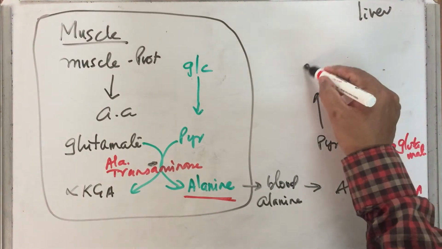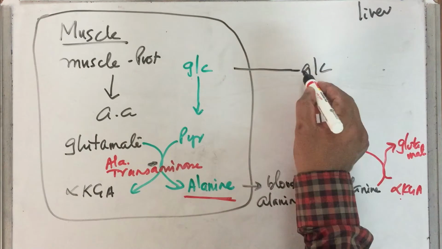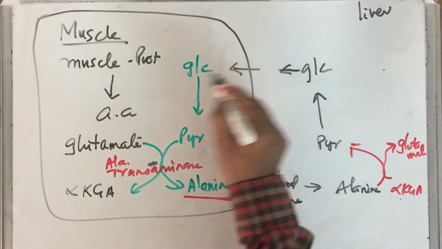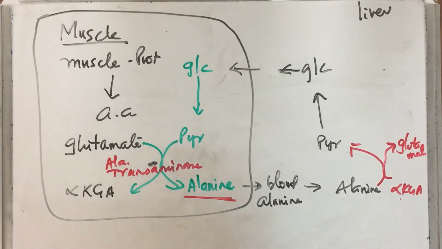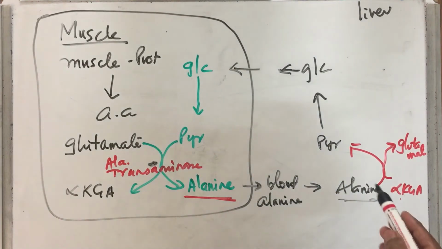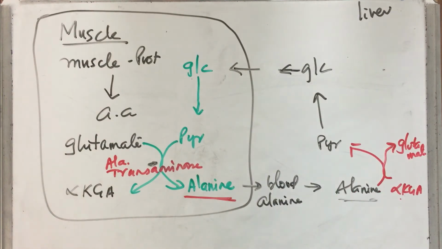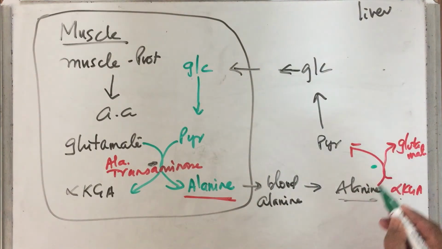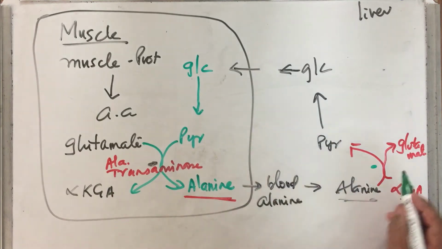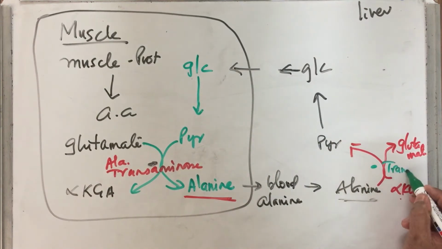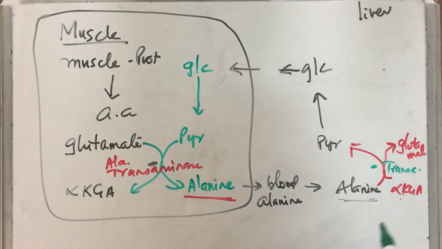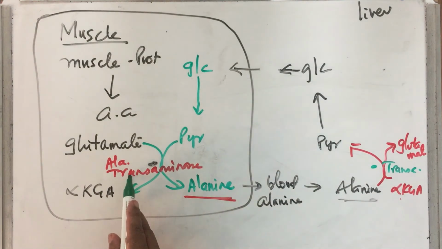Pyruvate will be converted to glucose, and this glucose will be released into blood and through blood it will be transported back into muscle. So we are providing the precursor molecule, that is alanine. From muscle it is again transported to liver and the reaction occurs. What happens to this glutamate? That's interesting. This is catalyzed by another isoenzyme form of alanine transaminase. One form is present in muscle and another isoenzyme form is present in the liver.